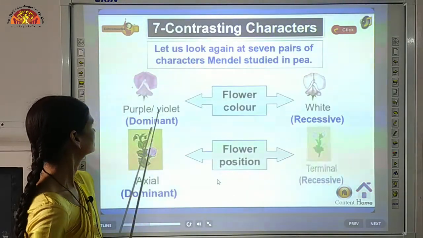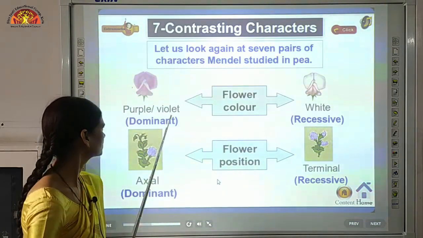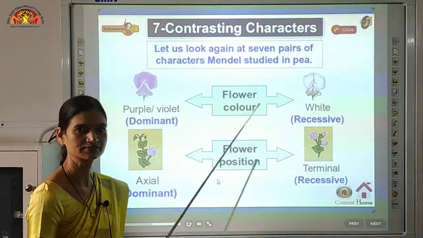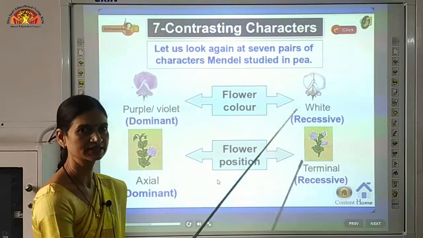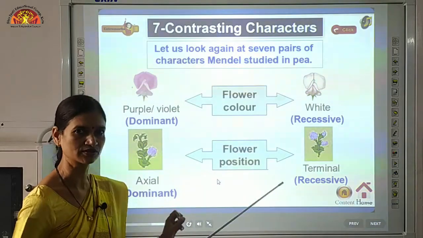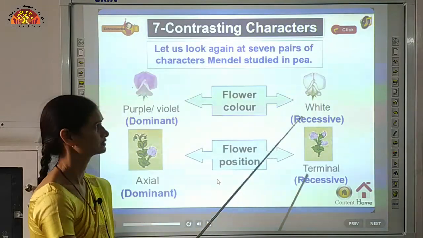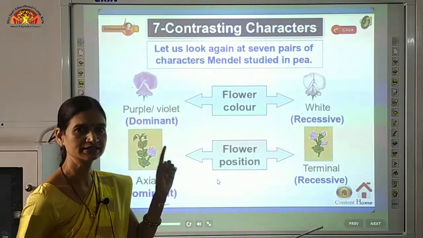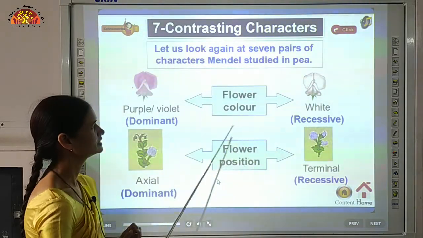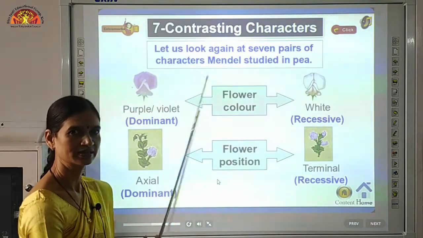Now first of all, purple. He observed that there are 2 kinds of flowers on it. One is purple or violet, which is the dominant character, and some flowers were white. I will explain to you what is dominant and recessive later on, but first of all, note down or understand the 7 contrasting characters. So some were violet flower and some were white flower. Now the gene, gene is one thing which is controlling one of the characters. So some gene must be there which is controlling the flower color. So now flower color are of 2 types, violet and white.